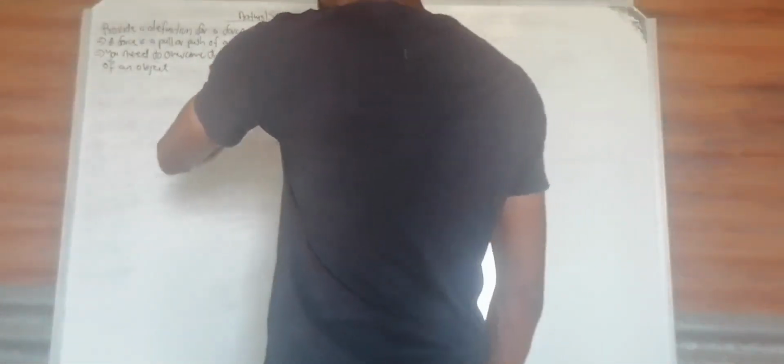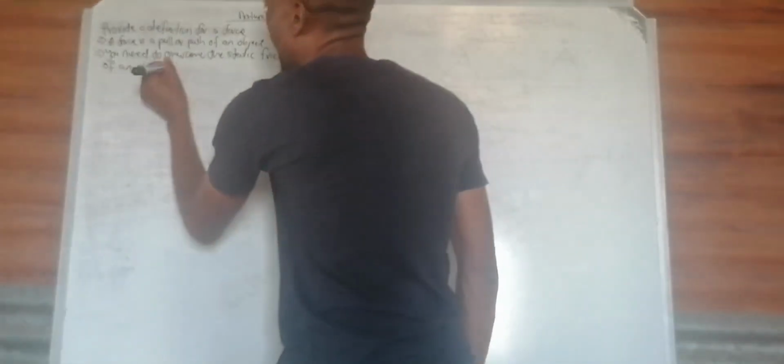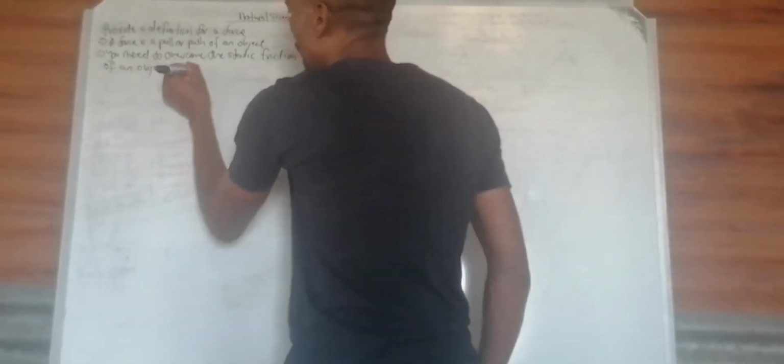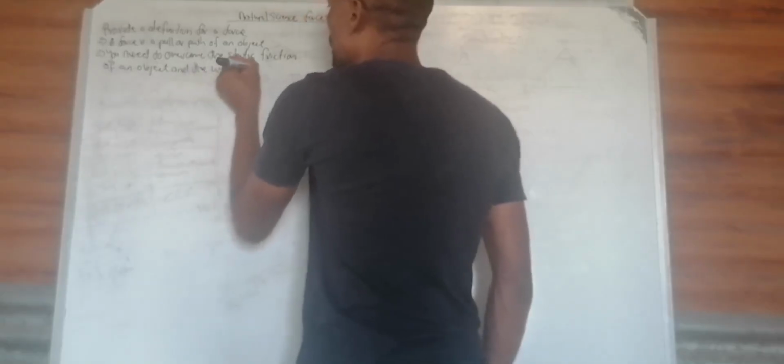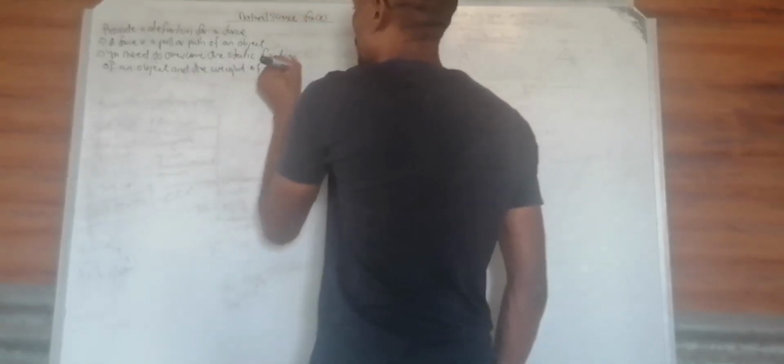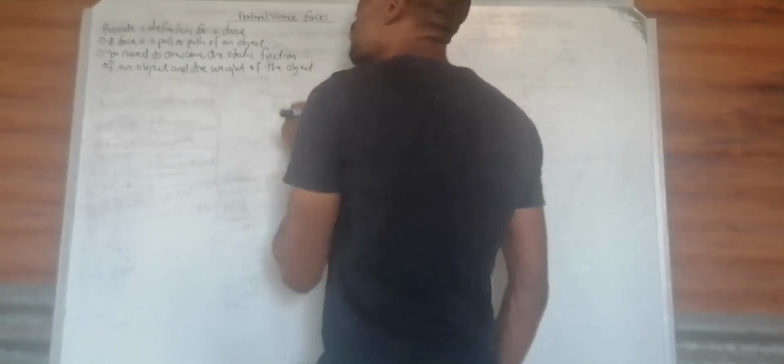These are important facts. You need to overcome the static friction of an object and the weight of the object before that object can even start to move.